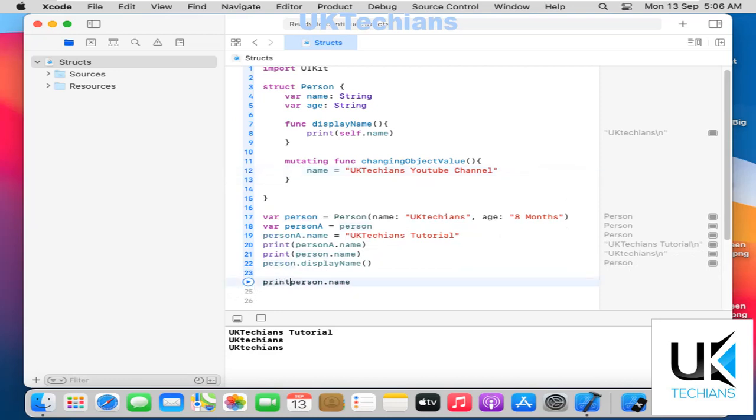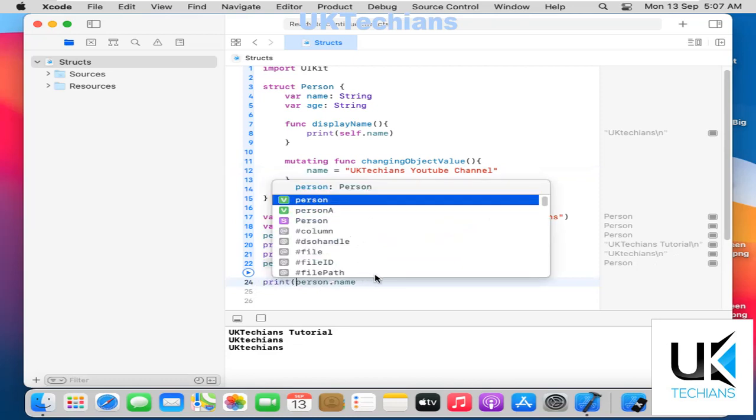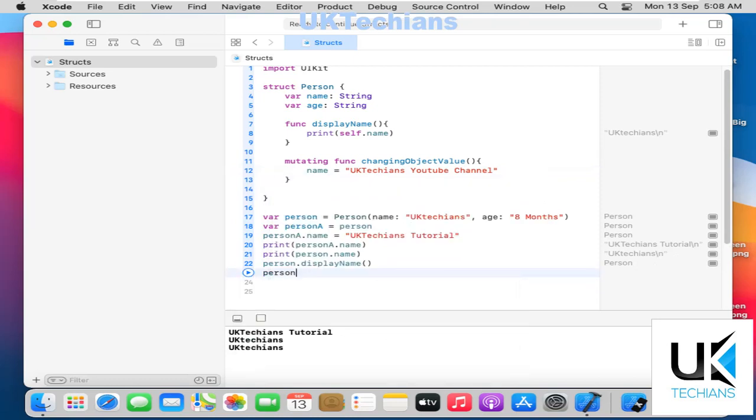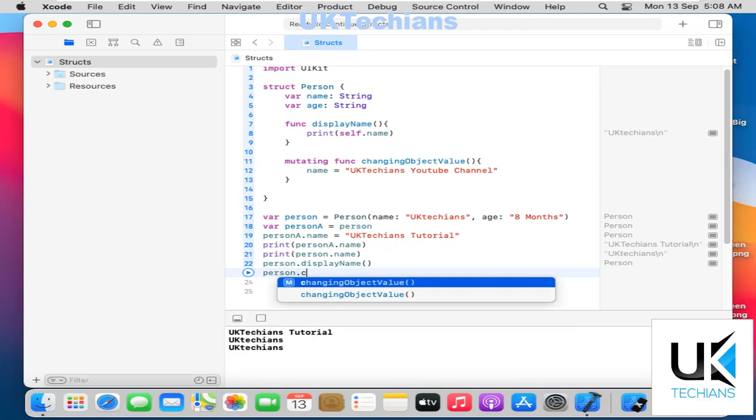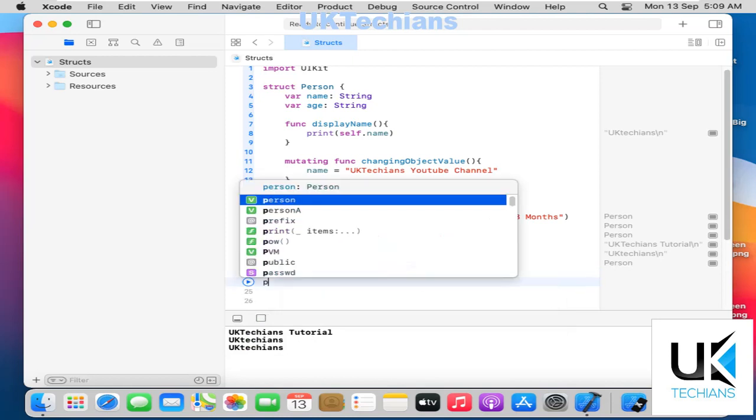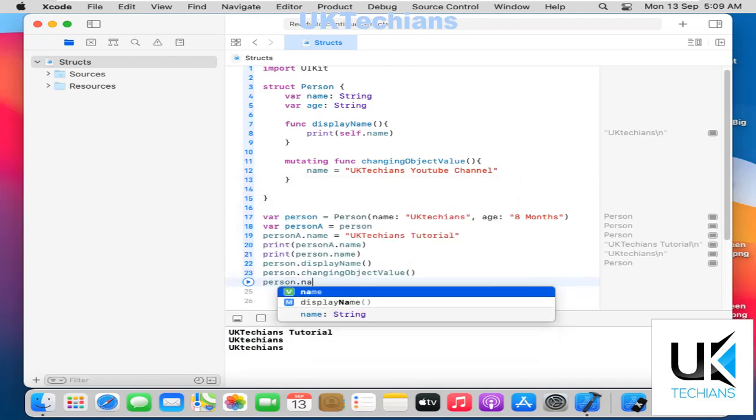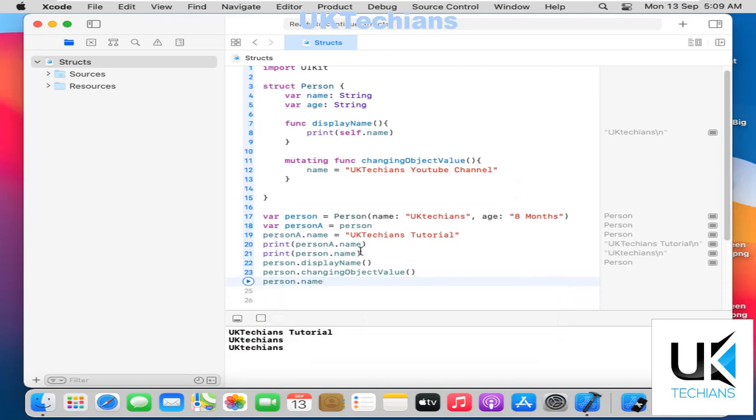Now call person.changingObjectValue, and then get person.name. It changes the value of the name inside this method, and now the person name, let me print it under the console, and run it and see the result.